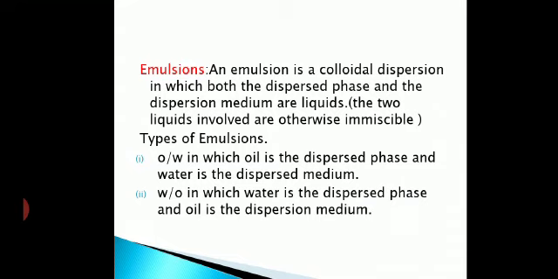Clear? So as a result, the two liquids involved are otherwise immiscible. Now remember, it is not going to form a solution. Suppose you take alcohol and water, they are soluble, so that's not an emulsion. Clear? So emulsion is of different types. Here you need to understand that the two liquids should be immiscible, so I have written it in brackets for that particular reason.